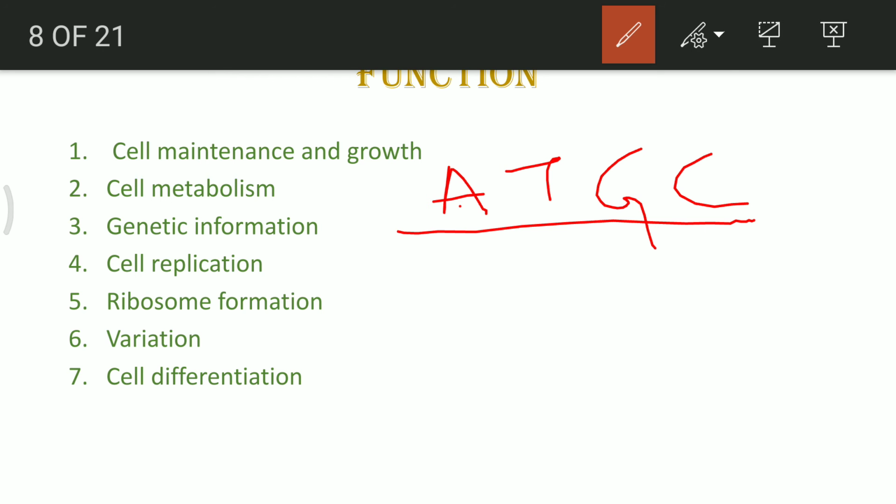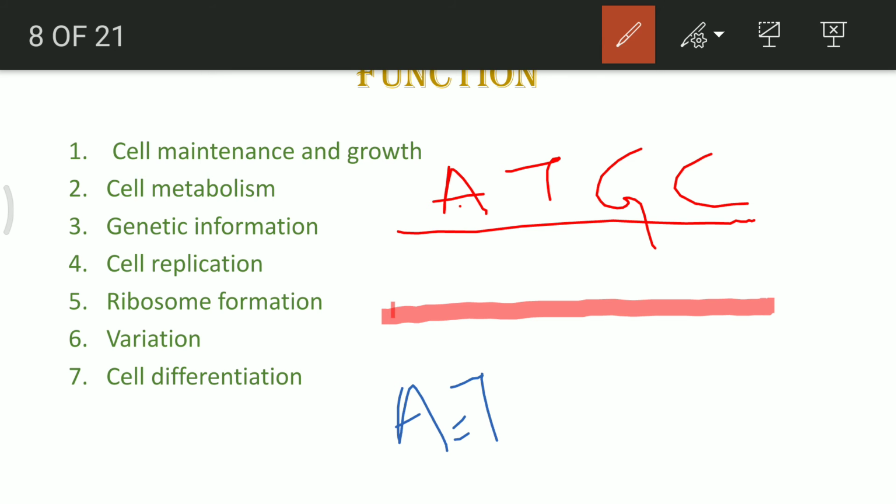During that process, it will form another thread of complementary pairing, and this can be found very easily because we are aware that A always pairs with T, and there is a double bond between them. G always pairs with C, and there is a triple bond between them. So wherever C is there, G will come and get attached.